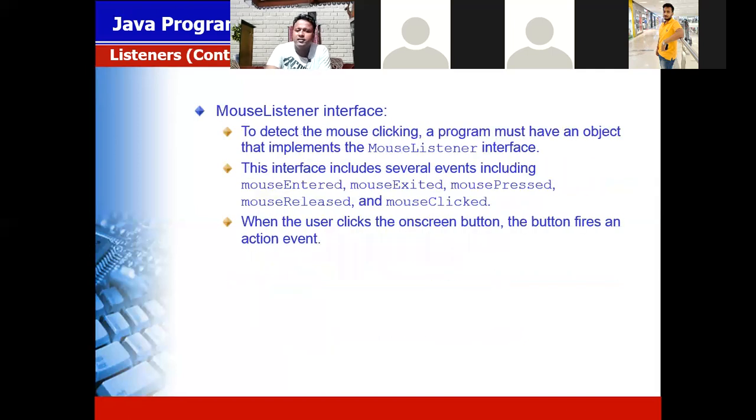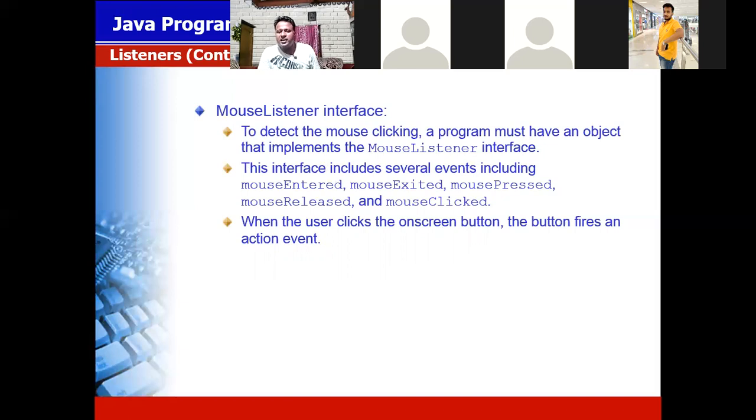In a similar way, there is the mouse listener interface. In the mouse listener interface there are 4 methods present. Mouse entered: enter means the mouse is coming into your application. Mouse exited: the mouse cursor goes out of your application. When the mouse is pressed, that work is different. Mouse released, that work is different. When the mouse is clicked, that work is also different.